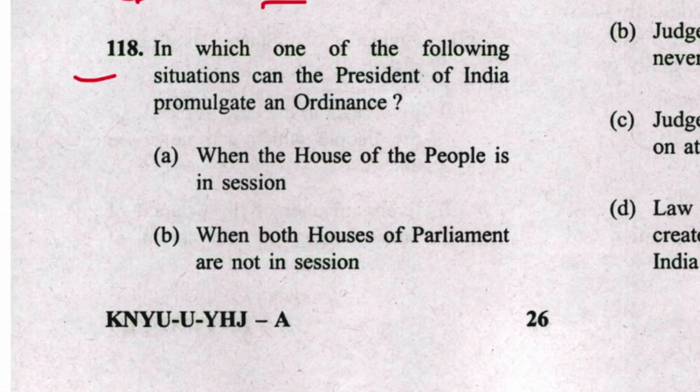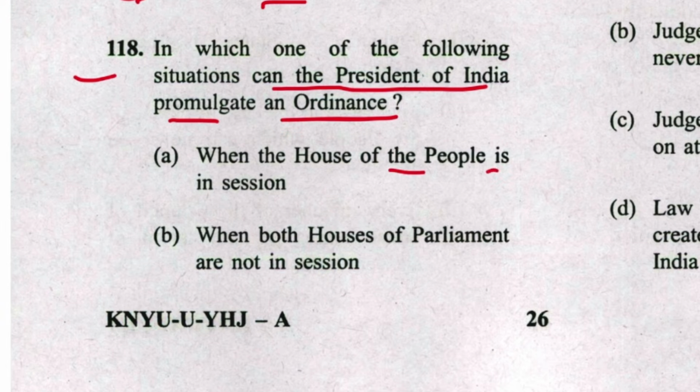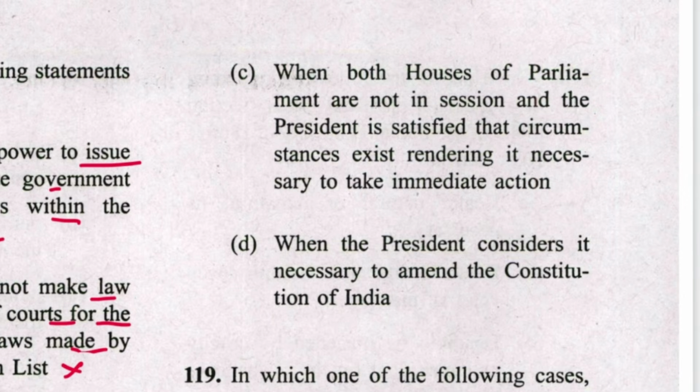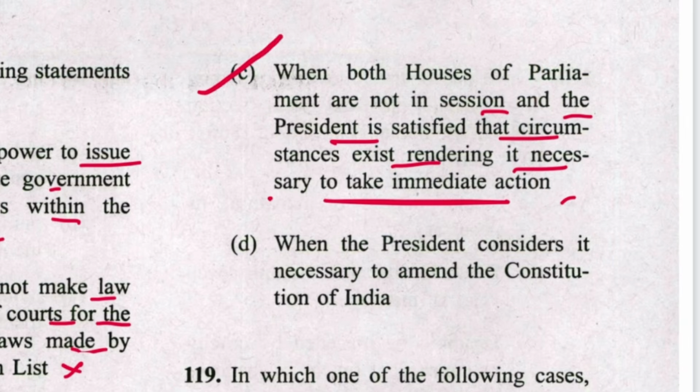Next 118. In which one of the following situation can the President of India promulgate an ordinance when the House of People is in session? No, both houses not in session. When both houses of Parliament are not in session and the President is satisfied that circumstances exist rendering it necessary to take immediate action. C is the answer. Ordinance making power of President is in Article 123 of Constitution.